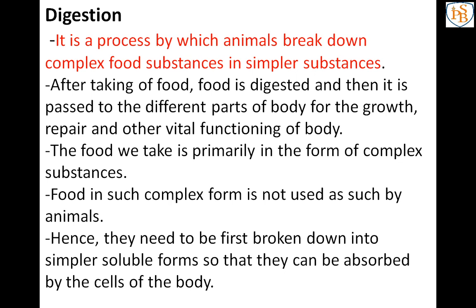Same happens in the digestive system. If the simpler form is there, we can absorb that easily as compared to the complex substance. So understood the introduction, what is meant by digestion, what happens in digestion and why we have to break down the substances.